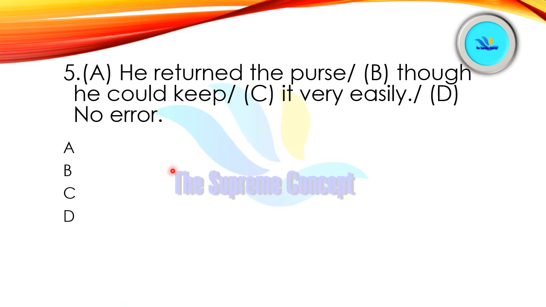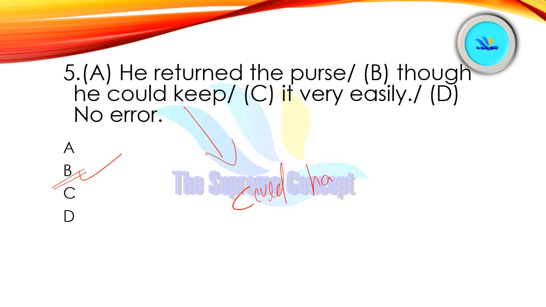Question number 5. He returned the purse though he could keep it very easily. Now find out where the error lies and mark your answer. Yes, you are right. Error lies in part B. See, instead of could keep, we will say could have kept.